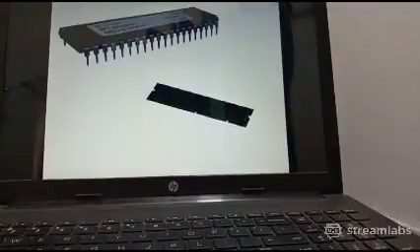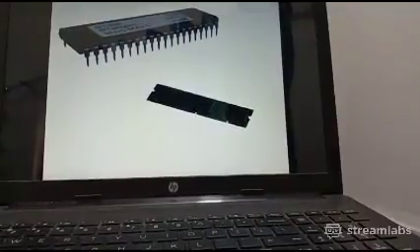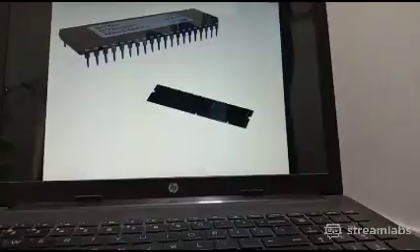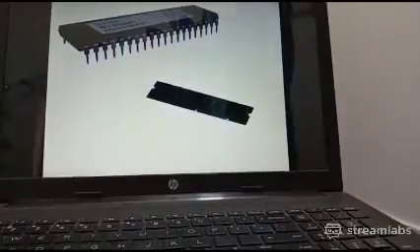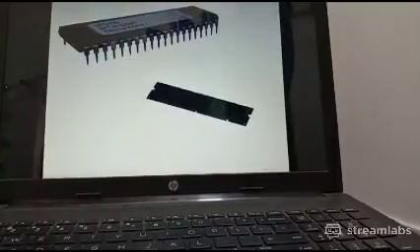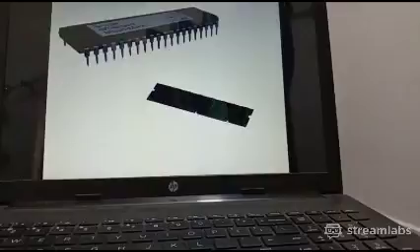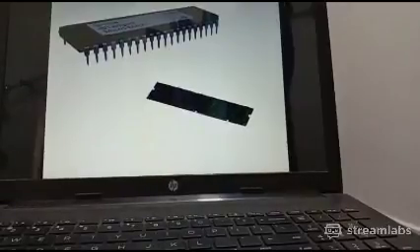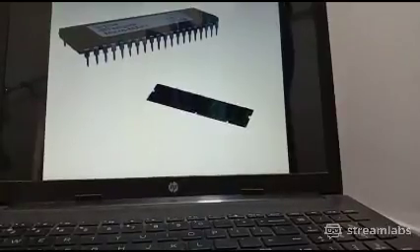Now, as you can see in the picture, the first picture is of your ROM chip. It looks different from the RAM chip. And there is no rule that in a single motherboard we can install only one RAM chip.